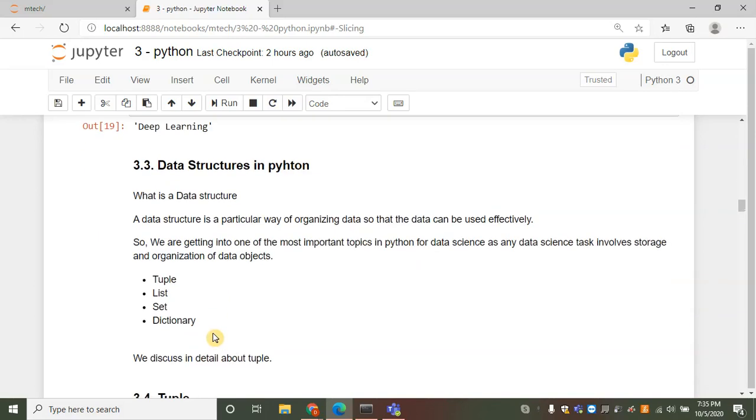Let us start discussing data structures in Python. What is a data structure? A data structure is a particular way of organizing data so that the data can be used effectively. We are getting into one of the most important topics in Python for data science, as any data science task involves storage and organization of data objects. Following are the data structures in Python: tuple, list, set, and dictionary. In this video, we discuss tuple in detail. We discuss list, set, and dictionary in the upcoming videos.